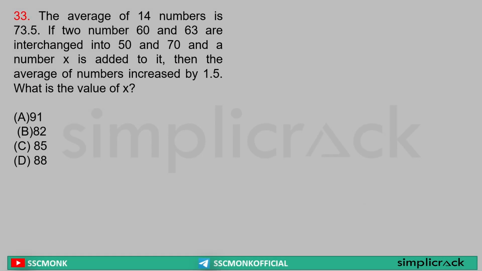Next. The average of 14 numbers is 73.5. If two numbers 60 and 63 are interchanged with 58 and 70, and x is added to it, then the average is increased by 1.5. Sir, here 1.5 has been increased because of what? The difference between 60 and 58, that is -2, plus difference between 70 and 63, plus 7, plus difference between whatever x brought on the above 73.5. Yes or no? Basic logic I am saying. Whenever we say that a bigger number came, its surplus is being distributed among 15, and that's how the average got increased. So this is increased above 15 numbers.